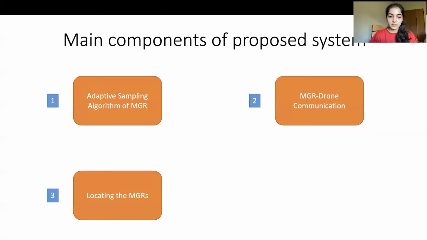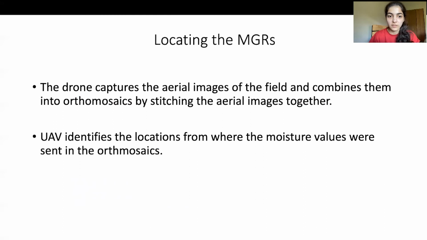The third component is locating the MGR. Since the drone is capturing the aerial images, it then stitches those images together to generate the orthomosaics. Now, the next task of the UAV is to identify the location from where the moisture readings were sent in the orthomosaic image.